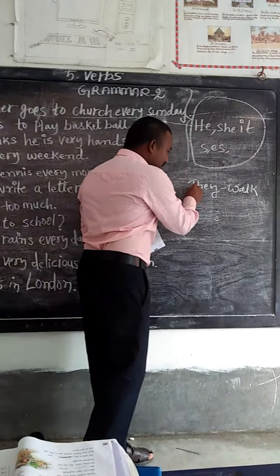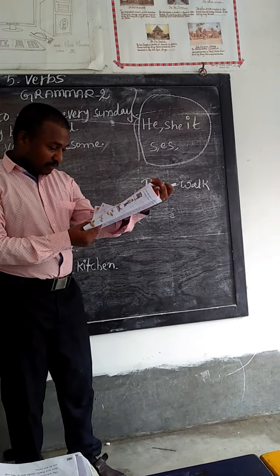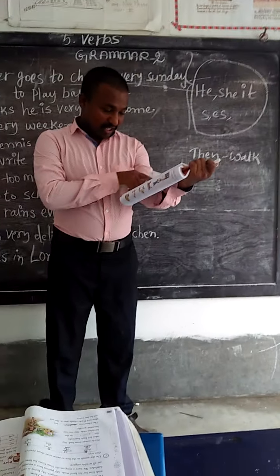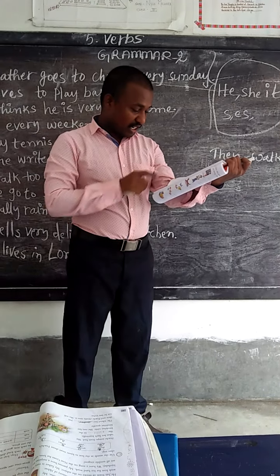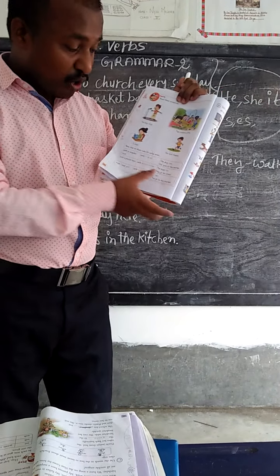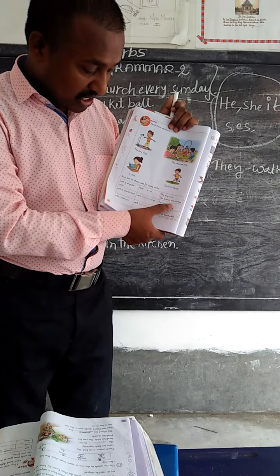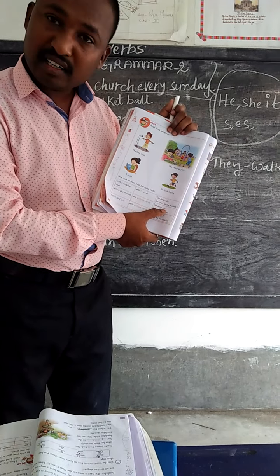So this is the third one. It is a plural. When the form is noun form, you see, the dog runs, and here the dogs run.